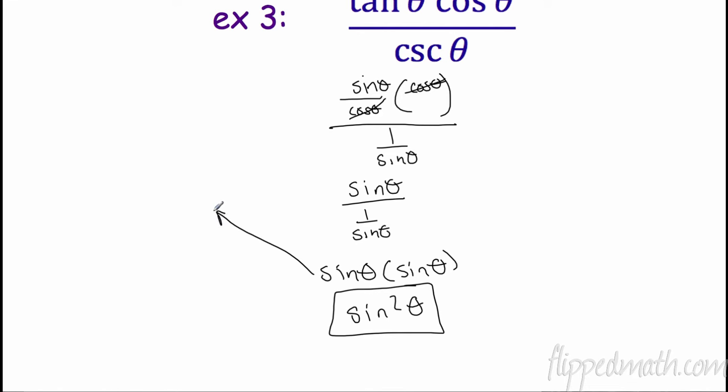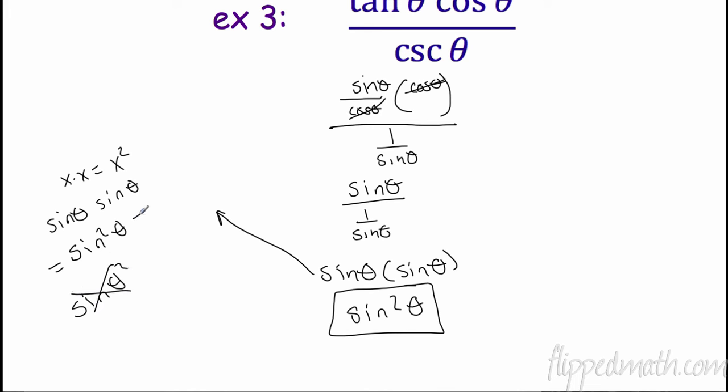Now this brings up a fair point. x times x is x squared. Sine theta or cosine theta or whatever, tangent, when you multiply those together, we write that as sine squared theta. We do not write that as sine theta squared. It is not the same thing. It's sine squared theta. In your calculator, you may need to write that as sine theta, group it all around, and square it. But this is how we write it. That's a really important note for you to understand.